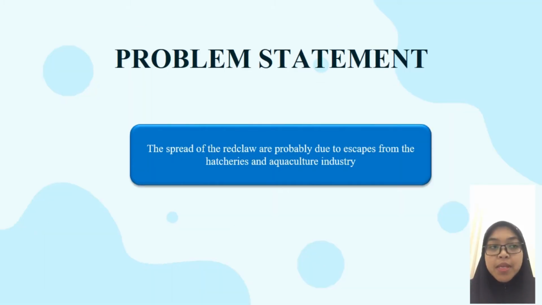Next is the problem statement. According to the previous study in 2016 by Awangku et al., the hatcheries and small-scale culture facilities of the redclaw crayfish were recorded in Terengganu, Perak, Pulau Pinang and Negeri Sembilan. Since Felda Tenang is in Terengganu, the spread of the redclaw crayfish is probably due to escape from the hatcheries and aquaculture industry.